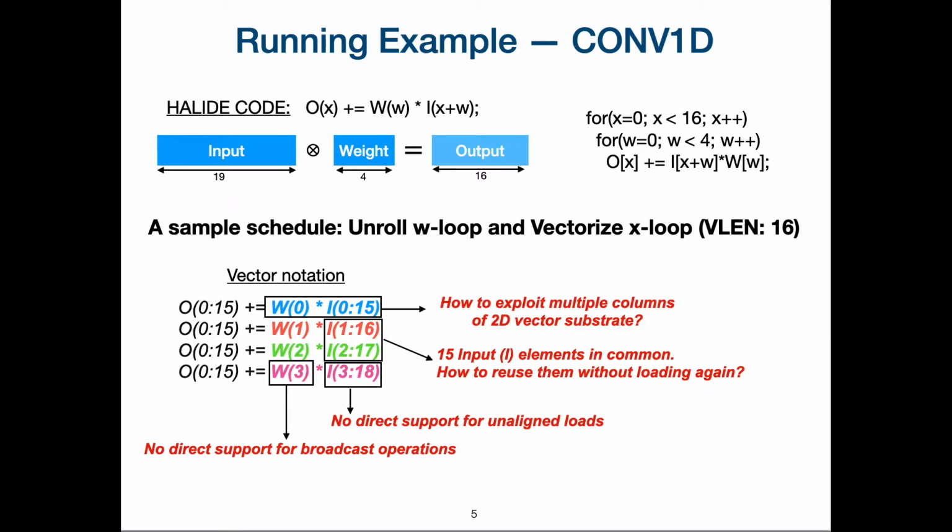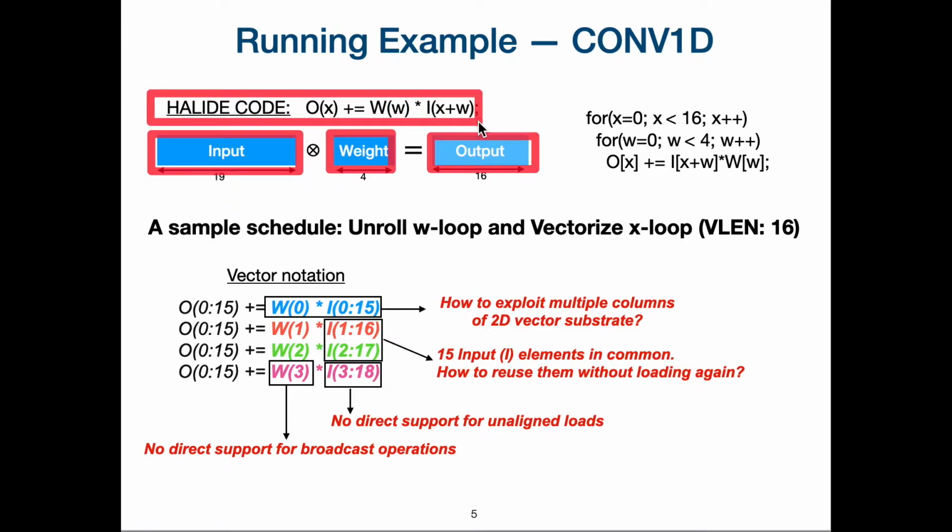Let us take convolution 1D as a running example. In the convolution 1D, the one-dimensional weight tensor is convolved over the one-dimensional input tensor to produce the one-dimensional output tensor. This computation can be expressed in the Halide code with a single line as shown here. And the corresponding loop nest representation for this Halide code is shown on the right side. Let us take a sample schedule where we want to unroll the W loop and also vectorize the X loop with a vector length of 16. By doing so, we end up getting 4 vector statements which are shown here.